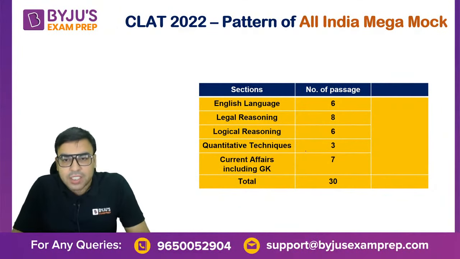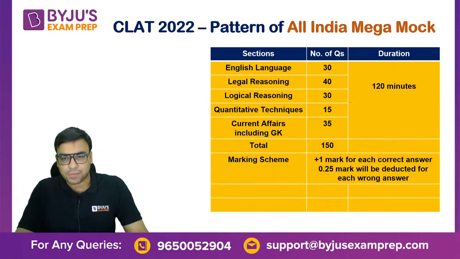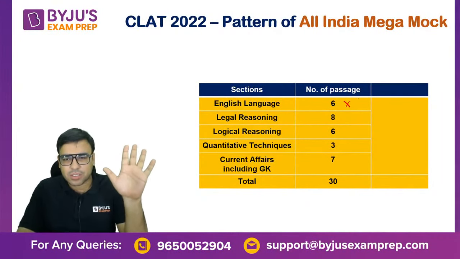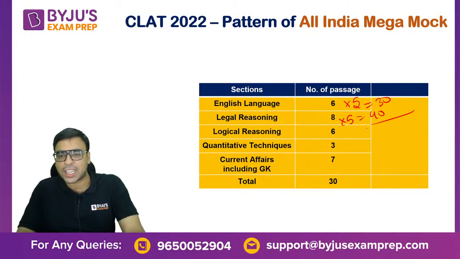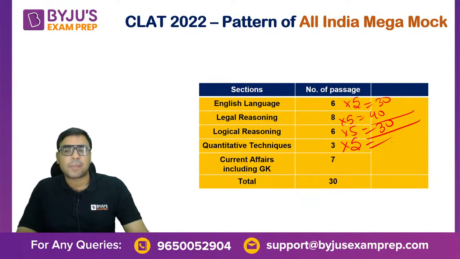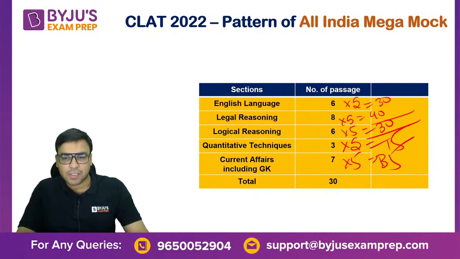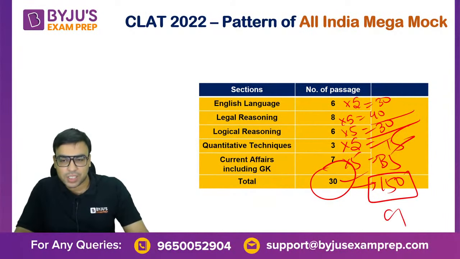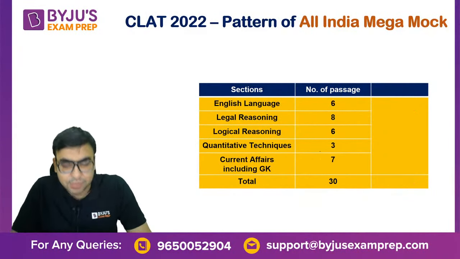Okay, so basically there were 6 passages, and after every passage there are 5 questions. So after 6 passages, that is why 30 questions. 8 passages, so 40 questions from legal reasoning. 6 passages, 5 into 5 is 30 questions from logical reasoning. Quantitative techniques, 3 passages into 5, so 15 questions. Current affairs, 7 into 5 is 35 questions. So there were 30 passages and 150 questions in total.